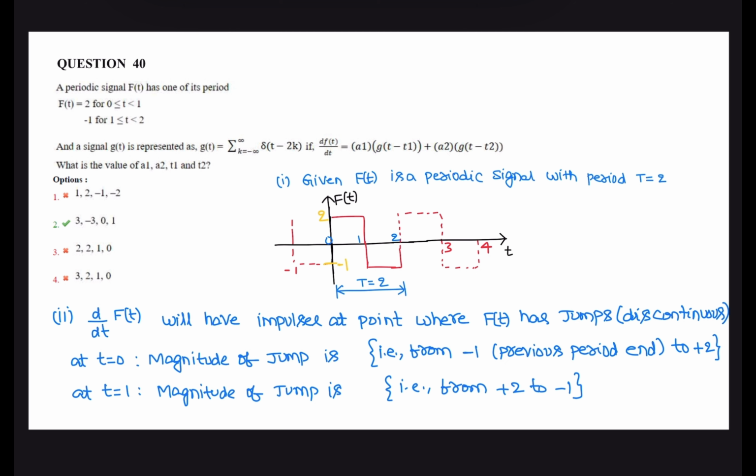At t equal to 0, the magnitude of jump is from minus 1, which is the previous end, to plus 2. The magnitude of jump is 3. Similarly, at t equal to 1, the jump is from plus 2 to minus 1, so the magnitude of jump is minus 3. So the first step is representing the signal diagrammatically, sketching the signal, and the second step is differentiating the given signal.